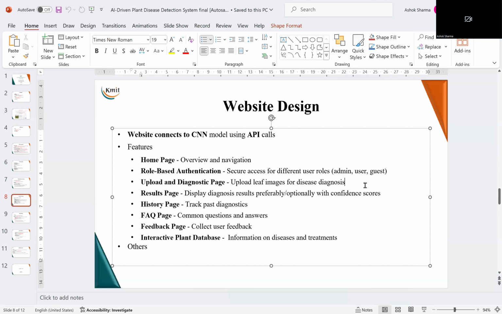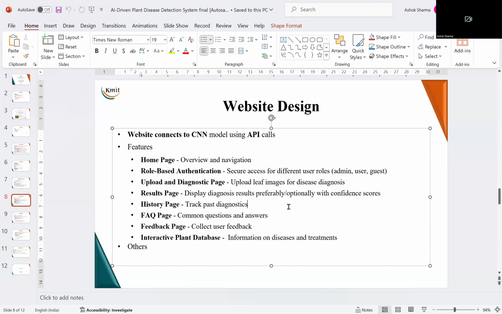So there will be authentication at various levels, and the access will be given to admin to the maximum level and to the guest user to the minimum level. Now you should have a page for upload and diagnostic page where the leaf images can be uploaded to the Hugging Face CNN model where it is hosted. Now the model will give us certain results. So we have the results page, which will be displaying whether the leaf is a diseased one or a healthy one. So that will appear in the results page.